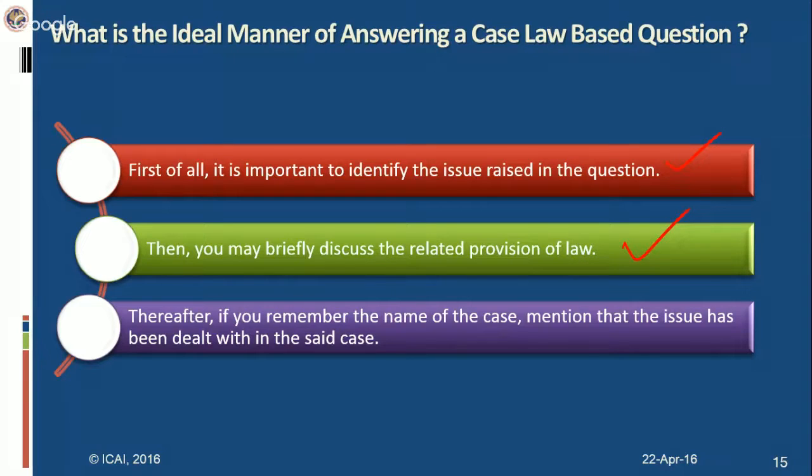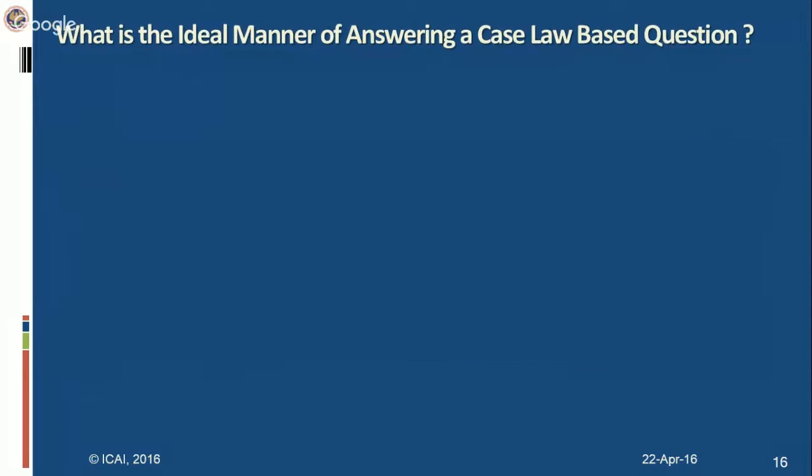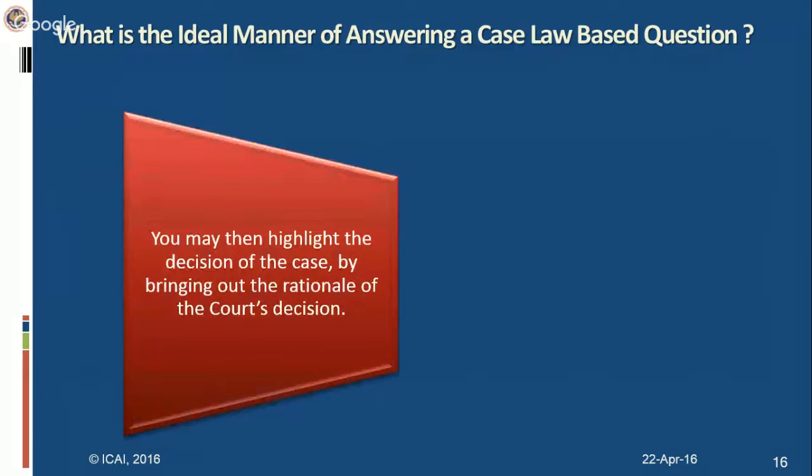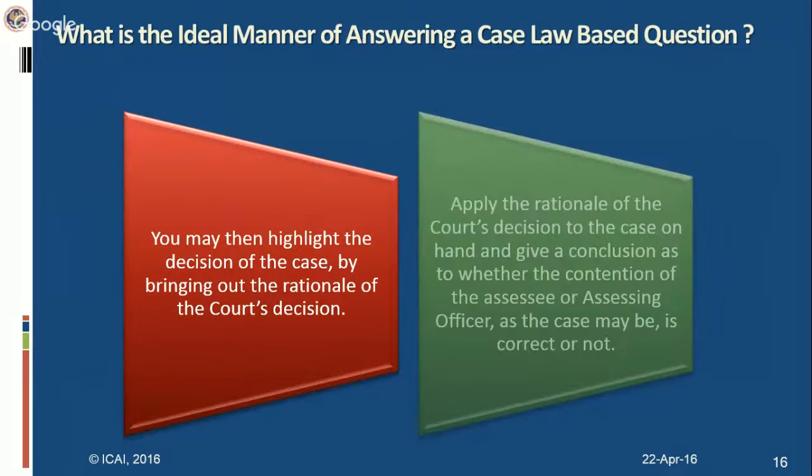Thereafter, if you remember the name of the case, mention that the issue has been dealt with in so and so case, wherein the High Court observed as follows. If you know the name of the case, do mention the case. It will add value to the answer. Then discuss the rationale of the court ruling. Highlight the decision, what decision was finally arrived at in the case.